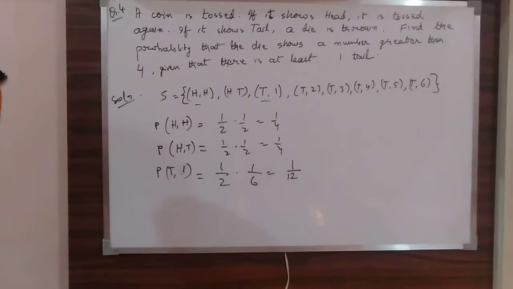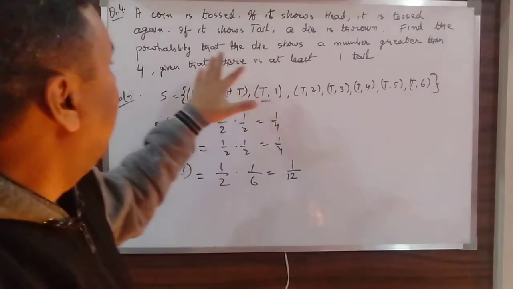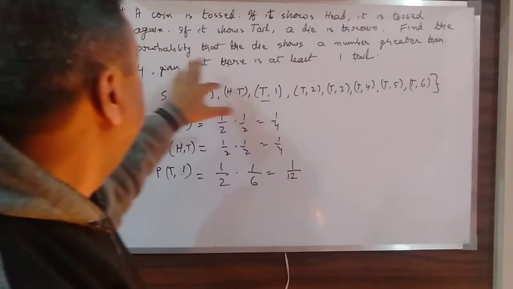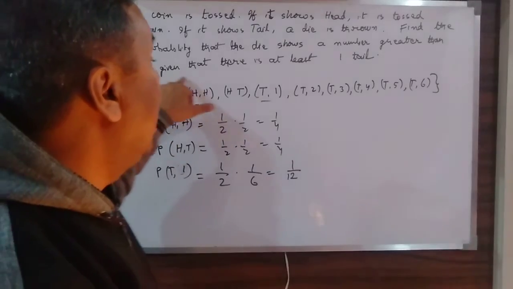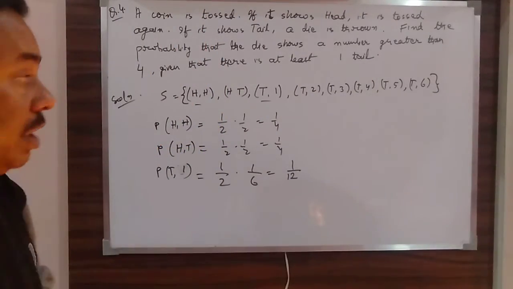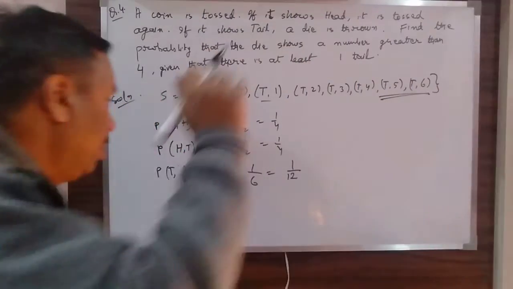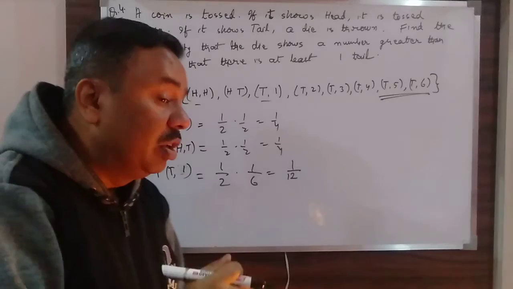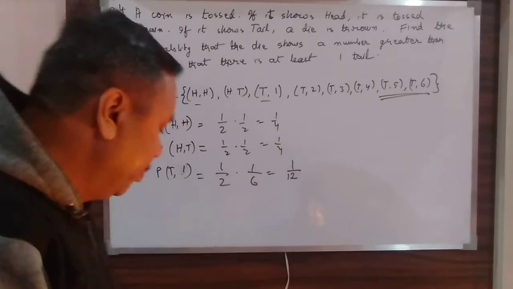Now I have to find out the probability that the die shows a number greater than 4, given that there is at least one tail. So what are those? Greater than these two. But I cannot directly join this. It is given that it has got at least one tail. Out of those options, I have to find out.